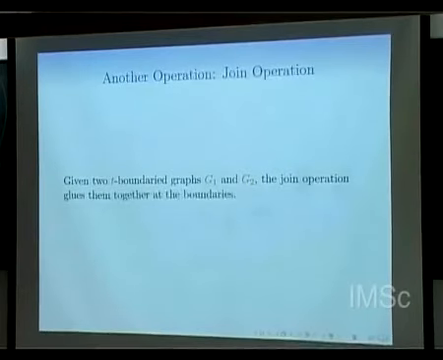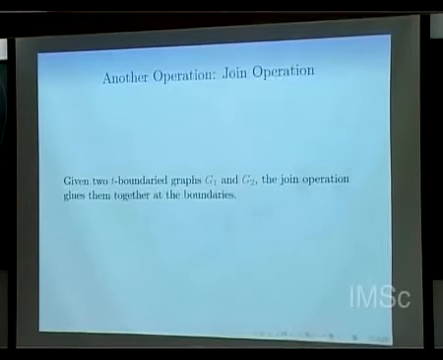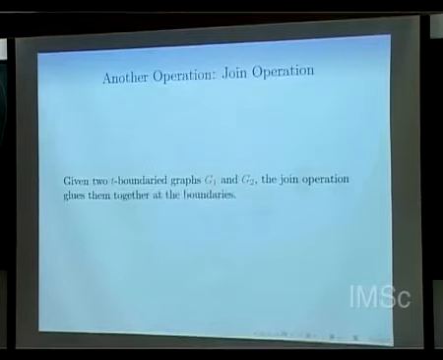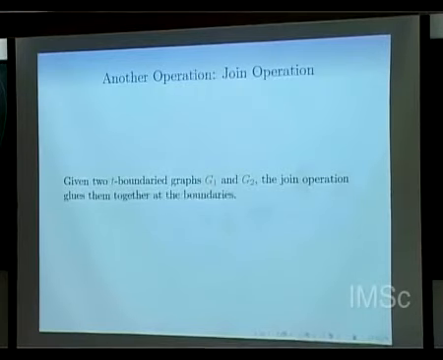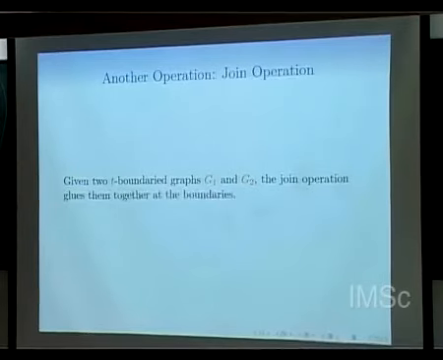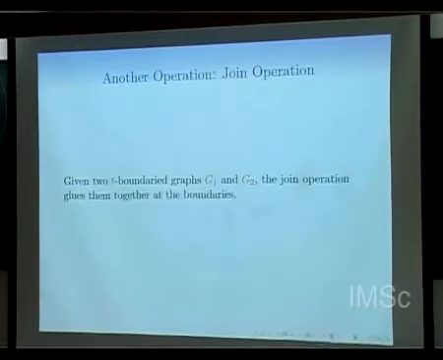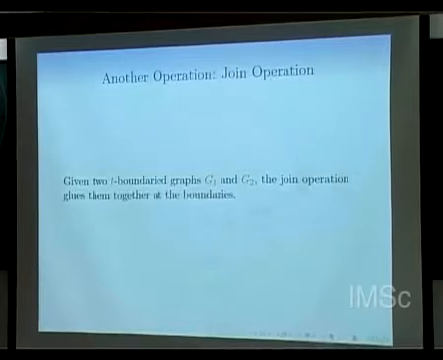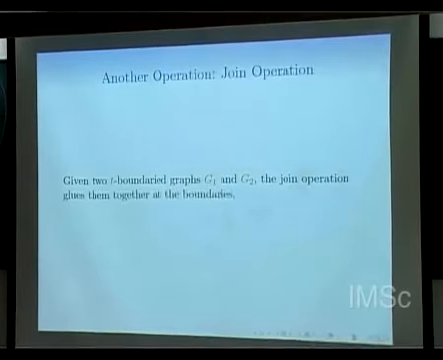Okay, so finally, let me introduce another operation on this T-bounded graph. So what did we do? We defined T-bounded graphs. We defined 2 operations: introduce and forget. And what did we get? We got something called path width. Now let's introduce the third operation. What is the third operation? Given 2 T-bounded graphs G1 and G2, the join operation glues them together at the boundaries. For example,